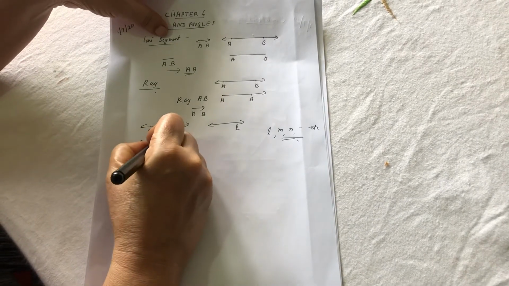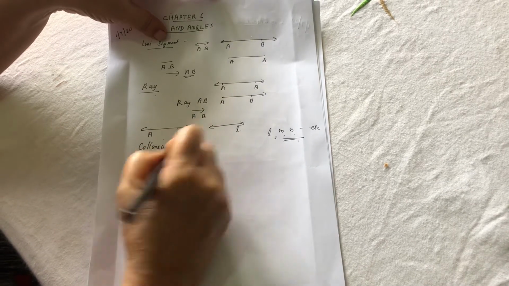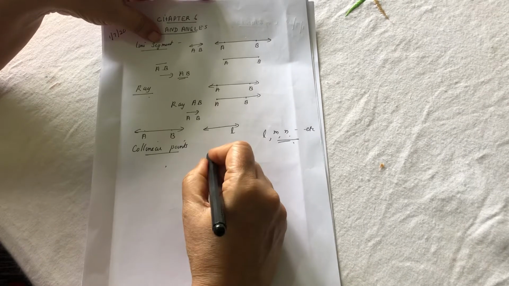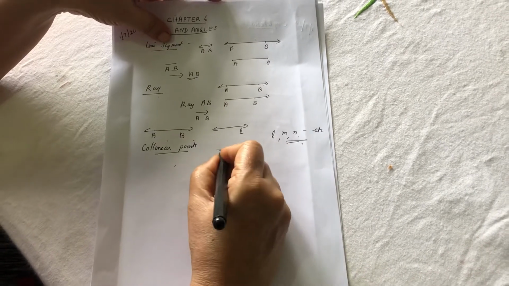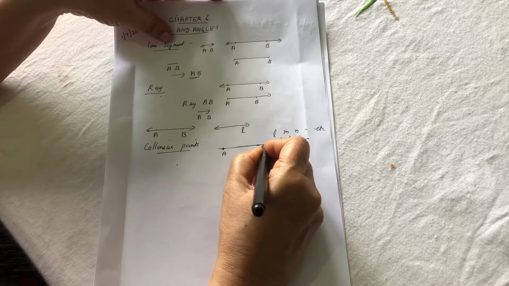Now you tell me, what are collinear points? You mark any two points, you can join them with a line. Two points you can always join with a line anywhere.